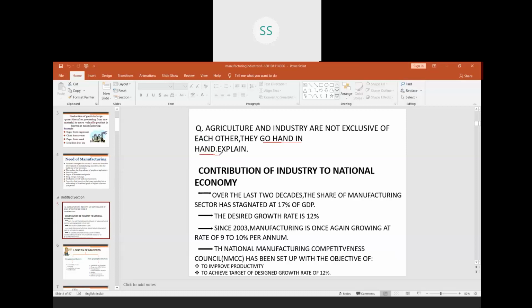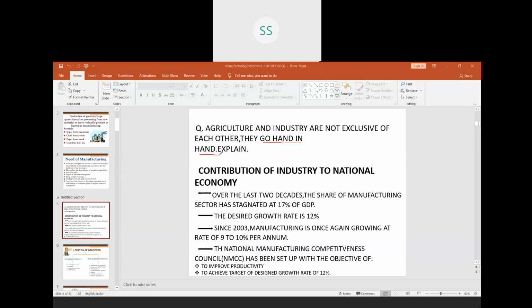Explain. This is how the question is asked. They can ask you either the first line or the second line as a question. Agriculture and industry are not exclusive of each other. Justify the statement. Or agriculture and industry go hand in hand. Explain.